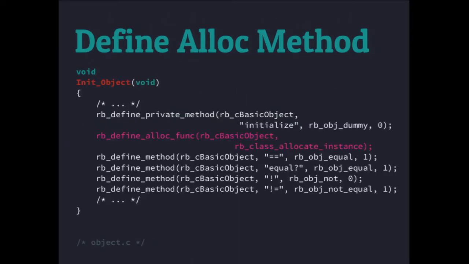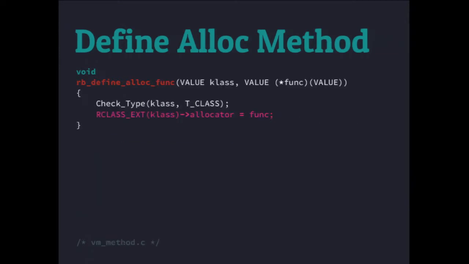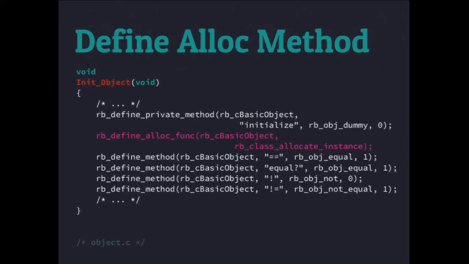We're just kind of chasing this down and working our way through. So where does that get defined? So we hunt this down, you know, grep is your friend. We see that in Init_Object, which is a function that gets called to basically initialize part of Ruby, BasicObject is getting its function passed to it to allocate things, right? We're trying to pass in a function and assign it to the allocator.